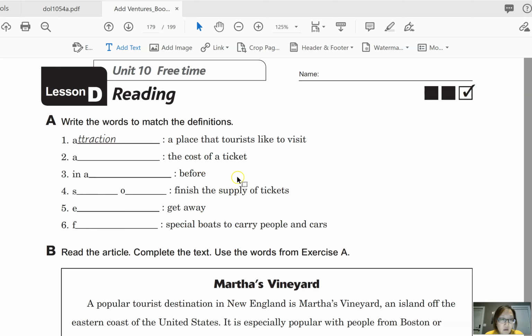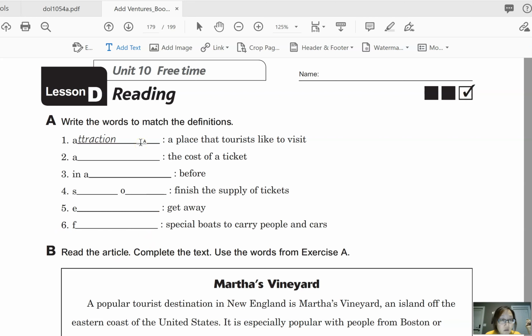Without looking. And I also want you to make sure you check whether the definition is singular, like a place or the cost, or plural, like boats. You have to make sure you check those, and that will determine whether the words, if they are nouns, will be singular or plural.